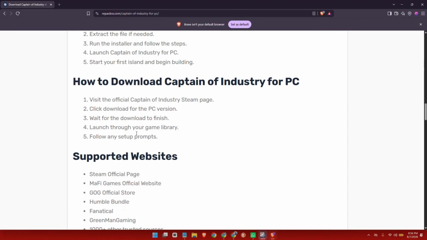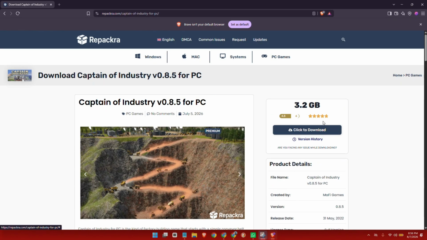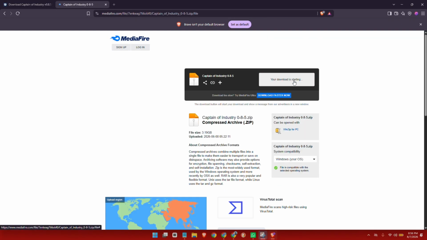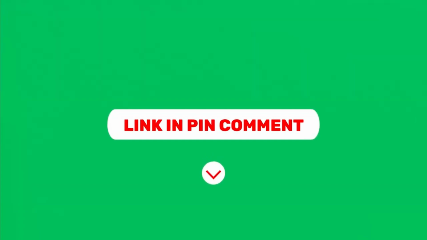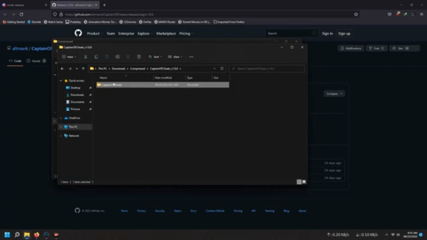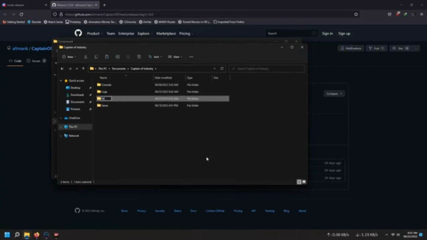Starting with a small settlement on a remote island, you'll mine resources, construct massive factories, refine raw materials, manage supply chains, research advanced technologies, and expand your industry while keeping your population healthy and productive. Every decision matters as you balance power generation, transportation networks, farming, recycling, and large-scale automation to transform a struggling colony into a powerful industrial civilization.